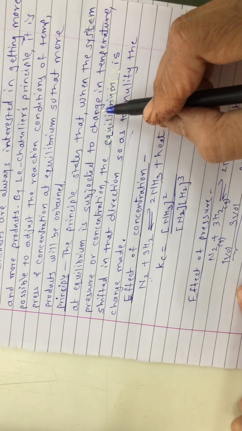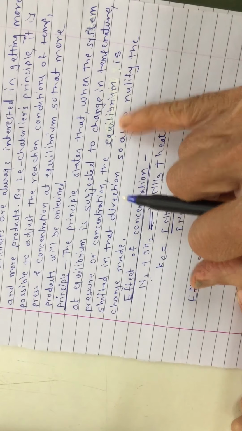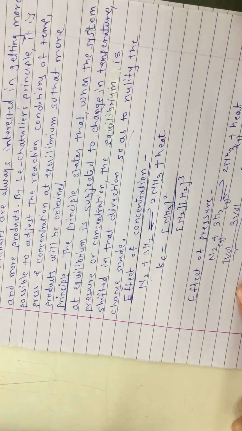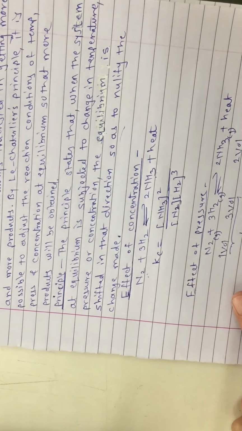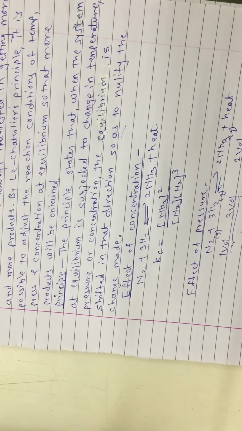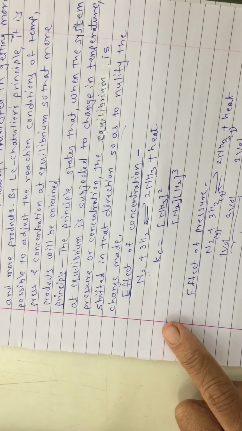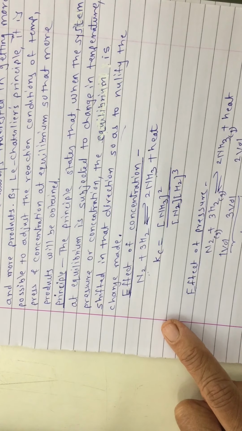Principle states that whatever change we are making, the equilibrium is shifted in that direction so as to nullify the change made. We have to take benefit of that. If system is trying to nullify the change made, what change should we make at equilibrium so that more and more products are formed, isn't it?